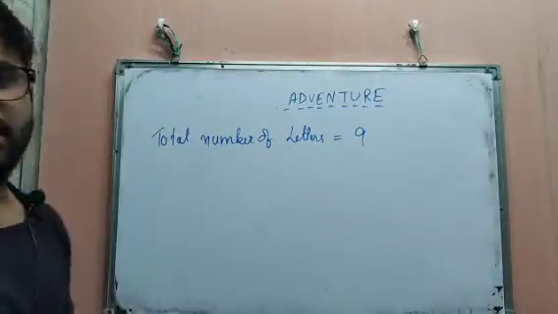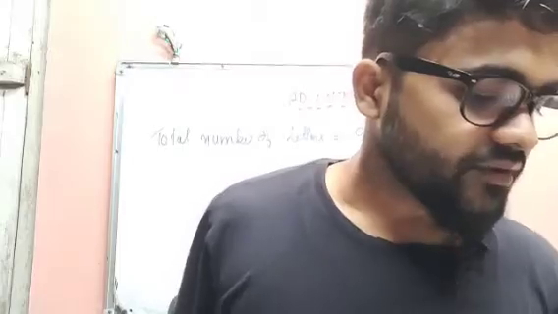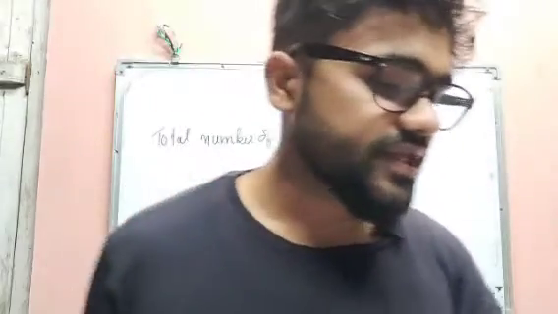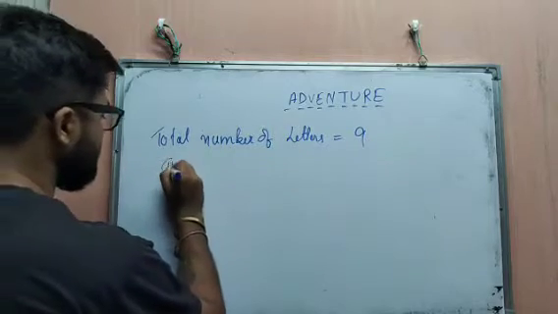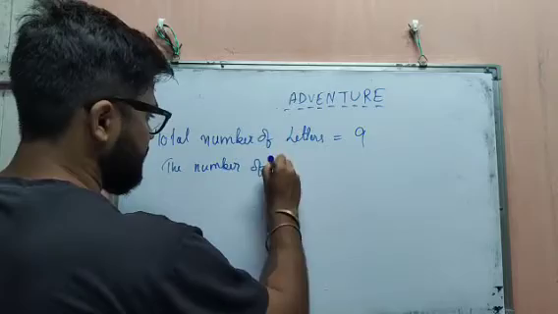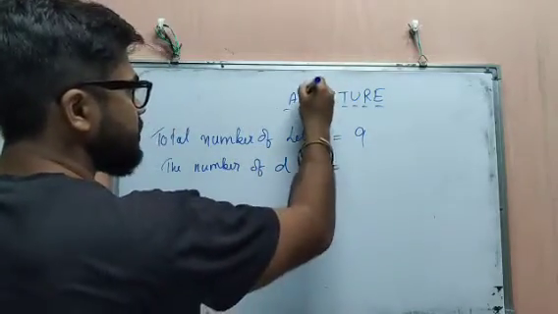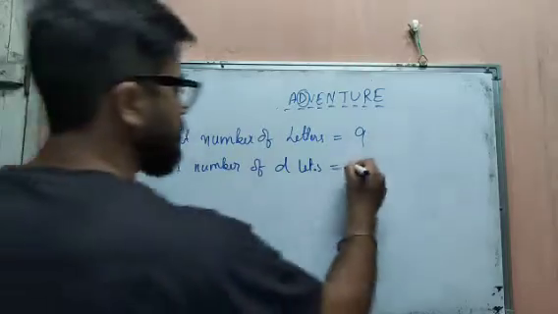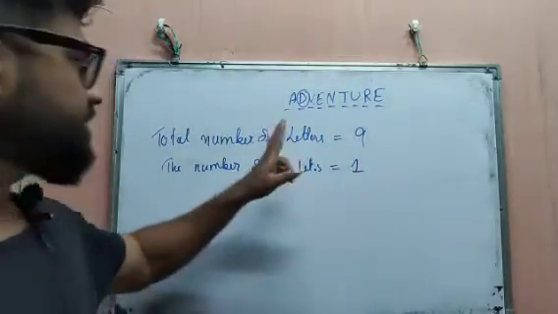Total number of letters is 9. Okay, now we are asked to find the probability of the letter chosen being the letter D or V. So how many D letters are there? Only one D is there. So the number of D letters is 1.